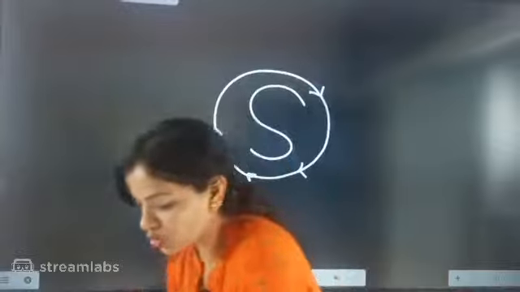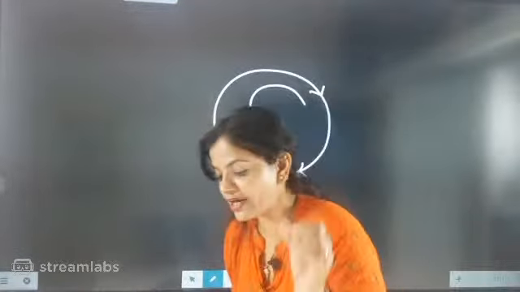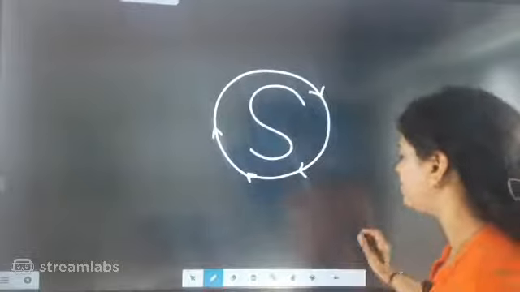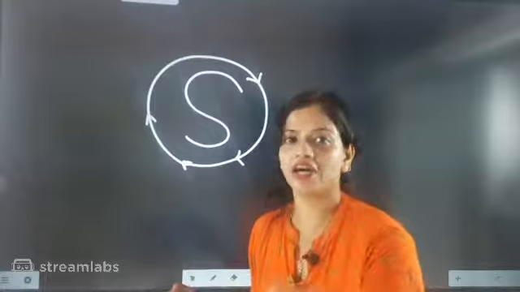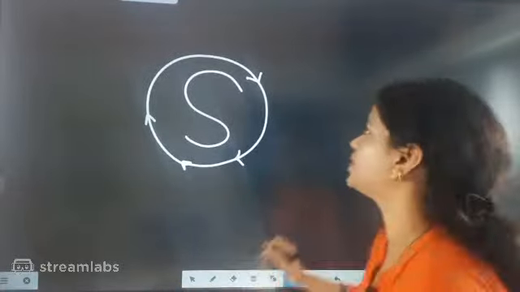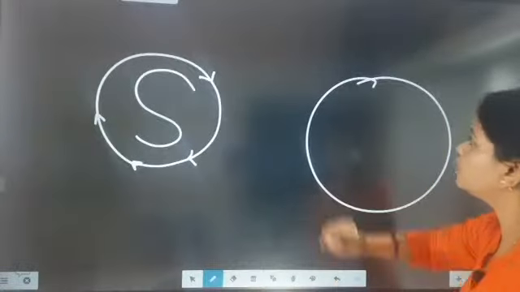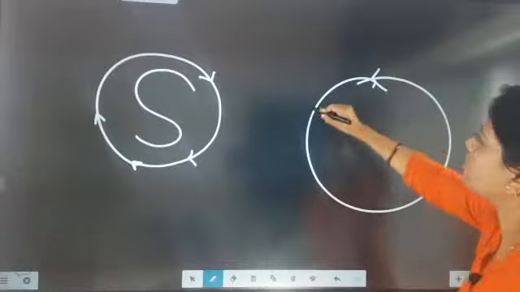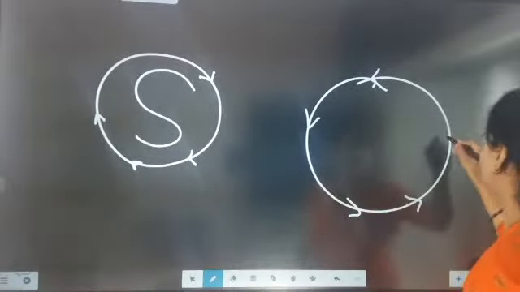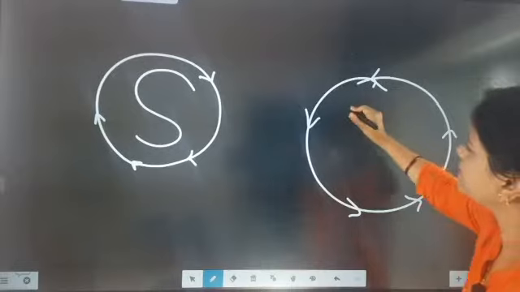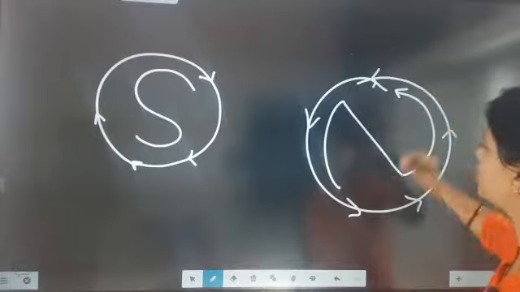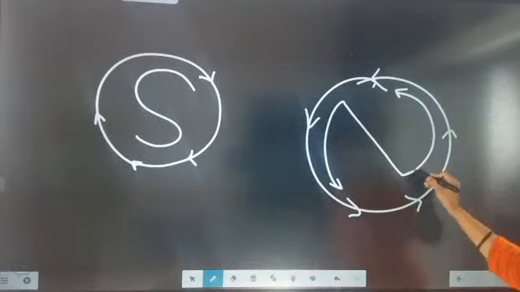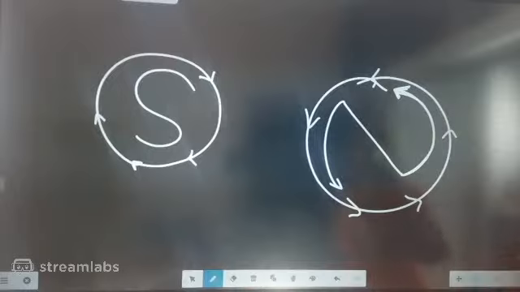north pole. So it is totally dependent, very good beta, on one very important factor, and that is the direction of the flow of the current. In the same way, if we allow the loop to have current in anti-clockwise direction, then it will have north pole. You see this direction, so it is coming as north, N. So it is coming as north pole.